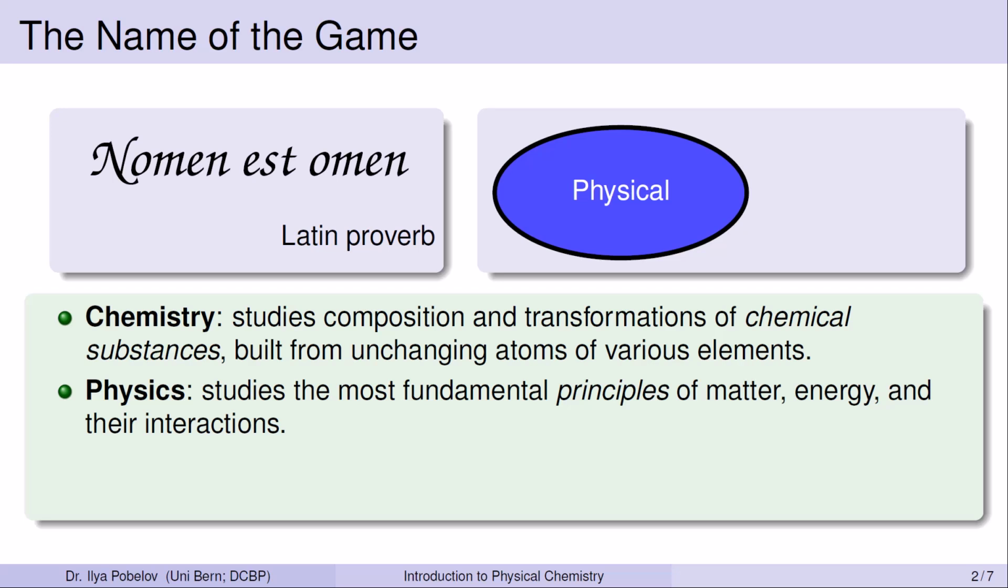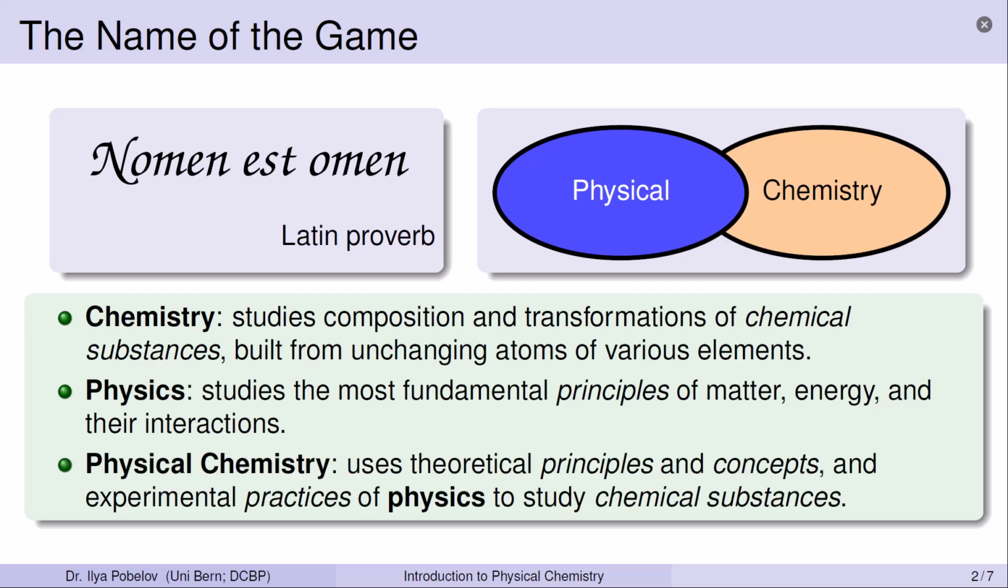We understand physics now as the branch of science that studies the most fundamental principles of matter, energy, and their interactions. The main focus in physics is on these fundamental principles that govern natural phenomena. When these two terms are combined to form physical chemistry, we get a branch of chemistry that is underpinned by physics. This implies using the principles, concepts, theories, models, and mathematical apparatus of physics to study chemical substances and their